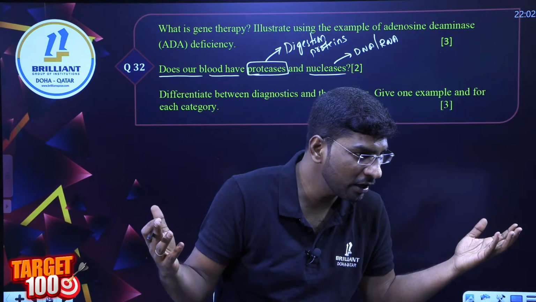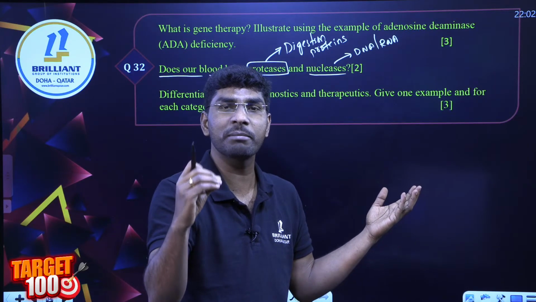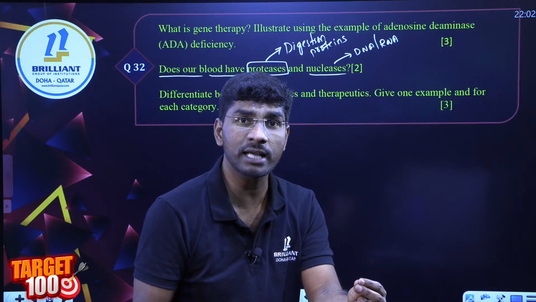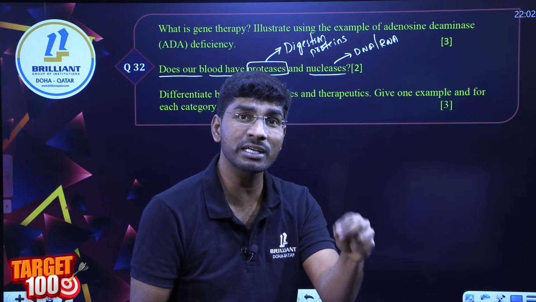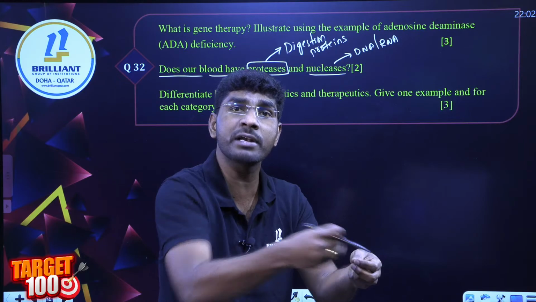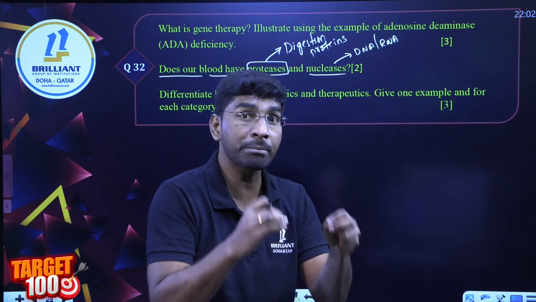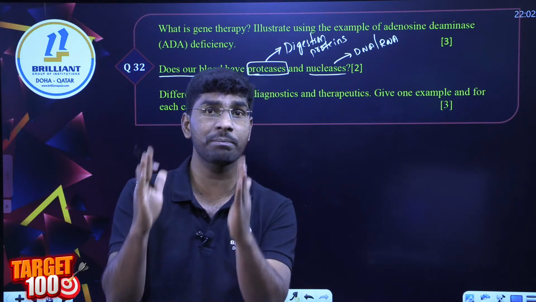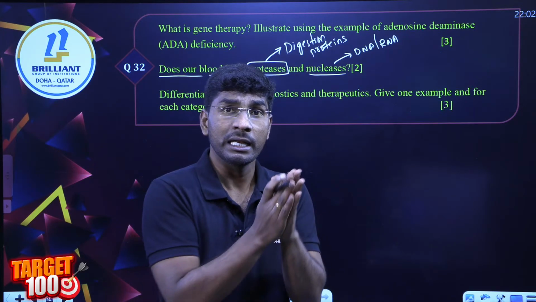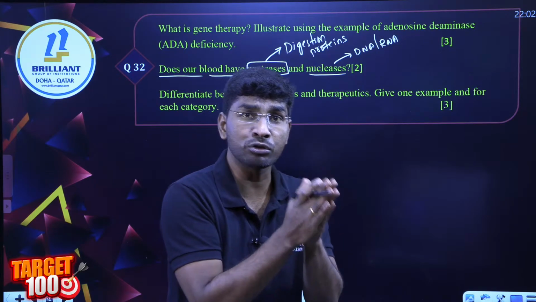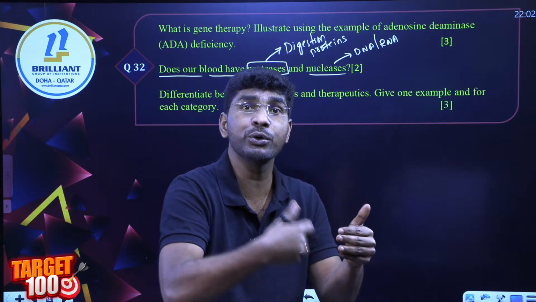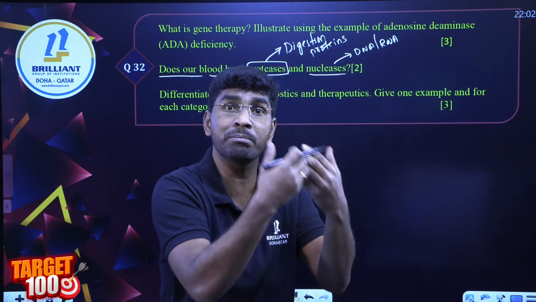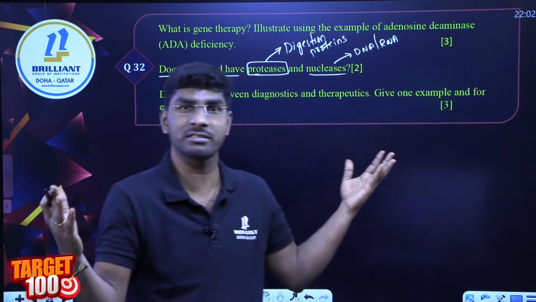So is it happening in our body? No, simple. Remember, our blood does not have protease enzyme, but protease enzyme is secreted in our alimentary canal in different areas. Am I clear? But blood does not have nuclease enzymes also. This type of question can repeat. Our blood does not have proteases and nucleases. If present in our blood, they will degrade our blood proteins, serum proteins.